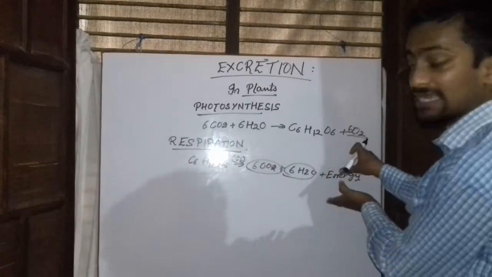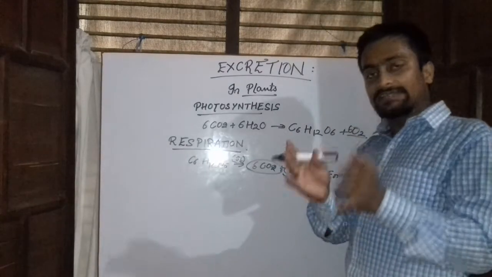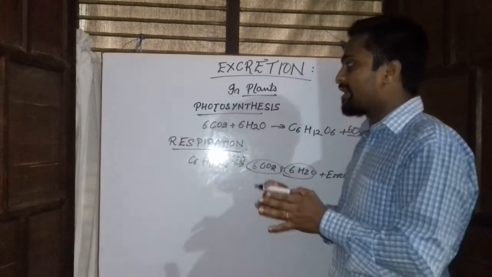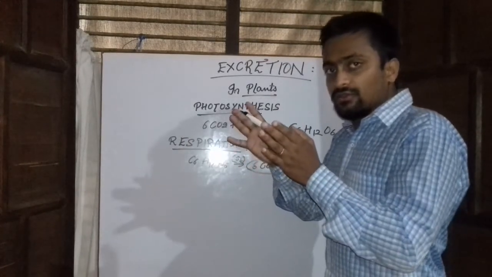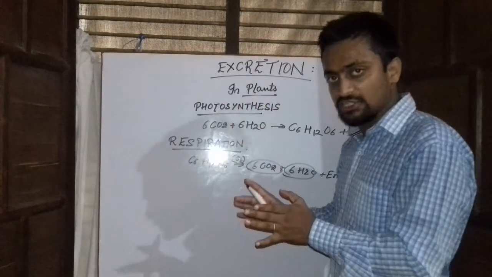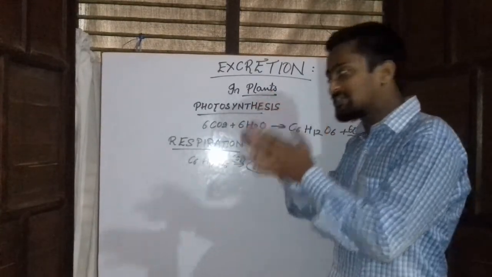Both of these gaseous products, carbon dioxide and oxygen, are waste materials for the plant and are not used by the plants in substantial amounts. So these gases leave with the help of the stomata, which are present in the leaves.